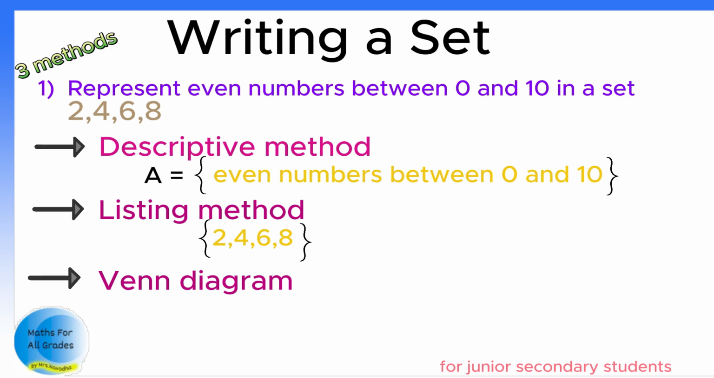Then add curly brackets and name it using a capital letter. Now how do you read this? A is a set of even numbers between 0 and 10.